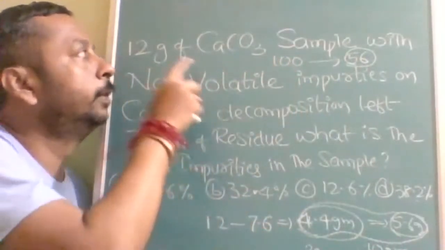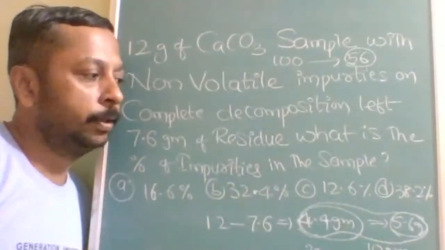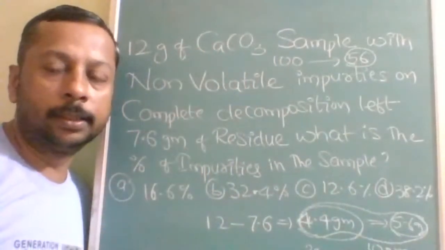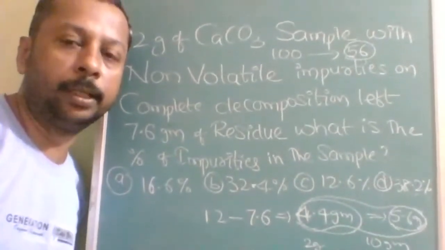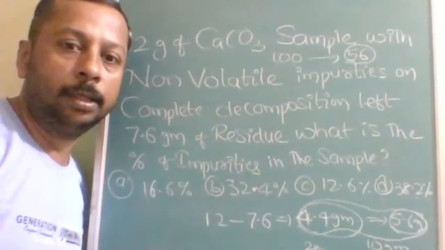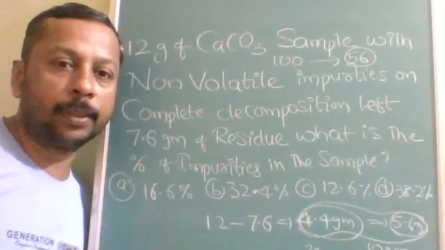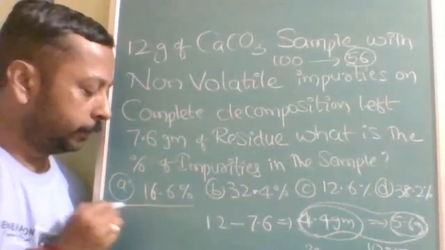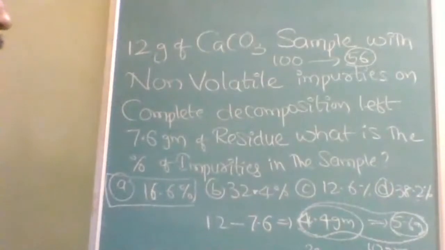So out of 12 grams, only 10 grams are the CaCO3. So the remaining, how much is it? 2 grams is the impurity. So 2 divided by 12 into 100, then you will get the answer of 16.6. Is this understood? Any doubt in this?